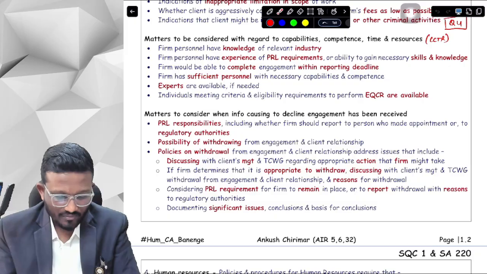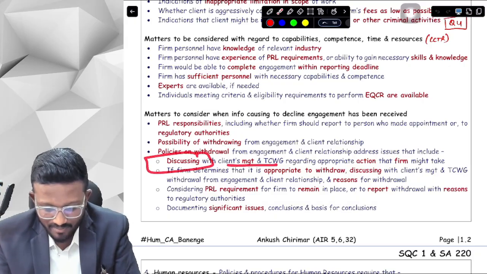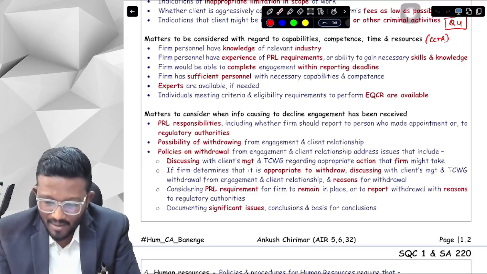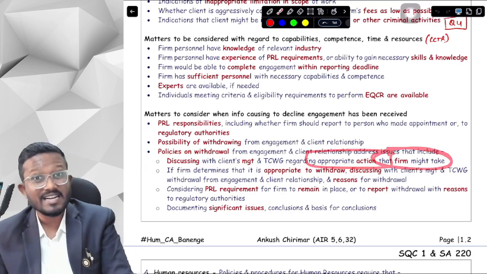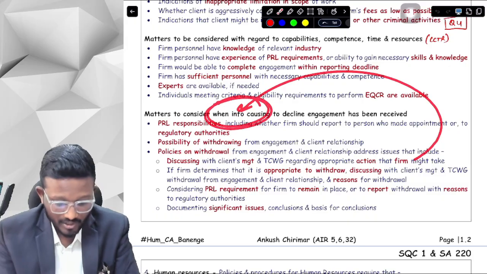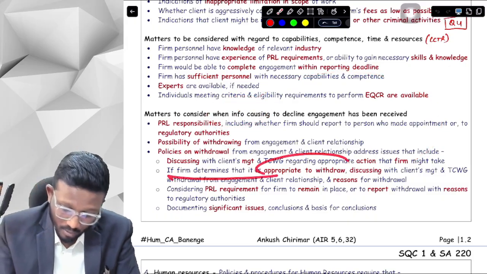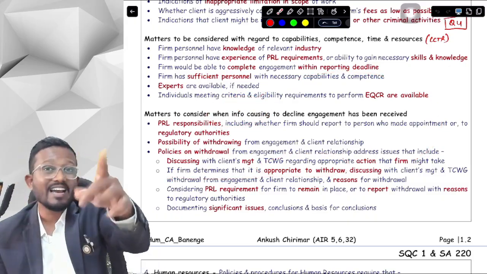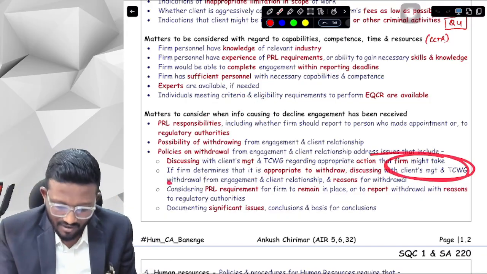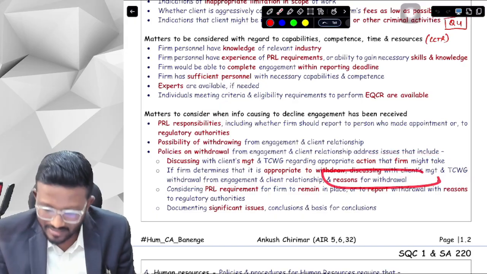And under the policies of withdrawal, first of all, you need to discuss with the client management and TCWG what appropriate action the firm might take in case of this particular information. If the firm determines that it is appropriate to withdraw, then we need to discuss again with the client management and TCWG that we are withdrawing from the engagement, and we need to give the reasons for our withdrawal.